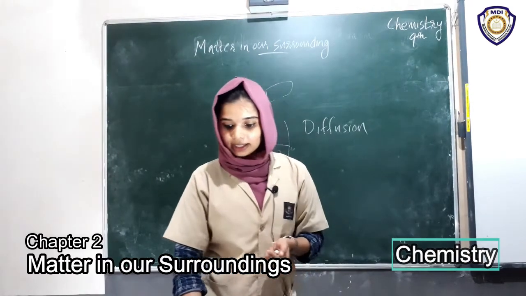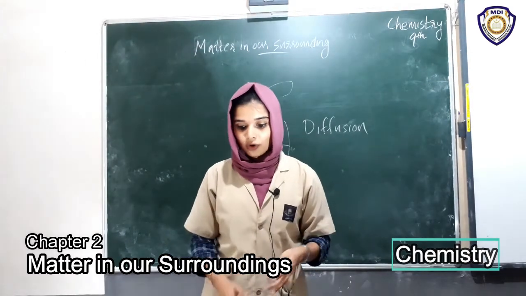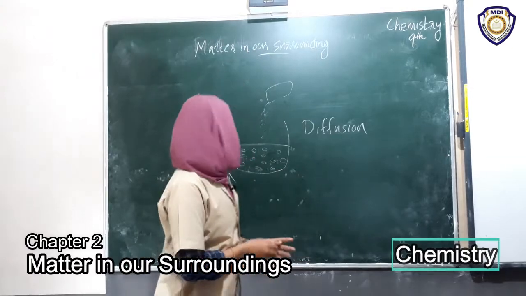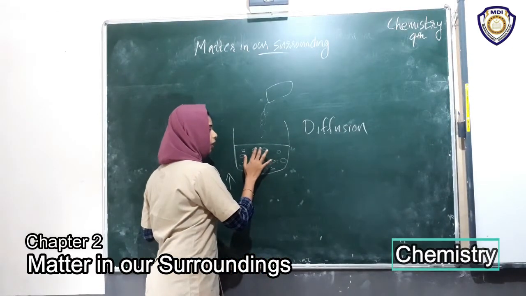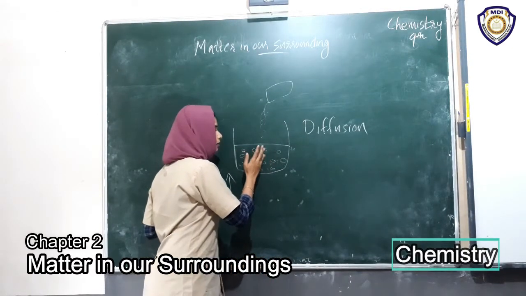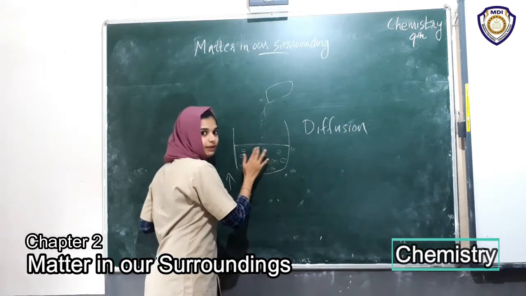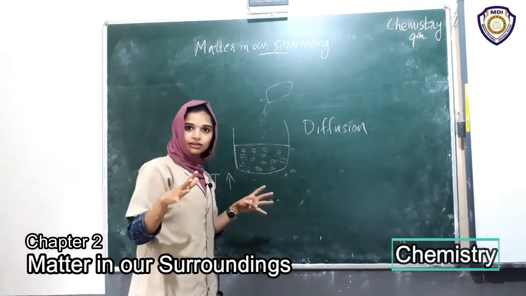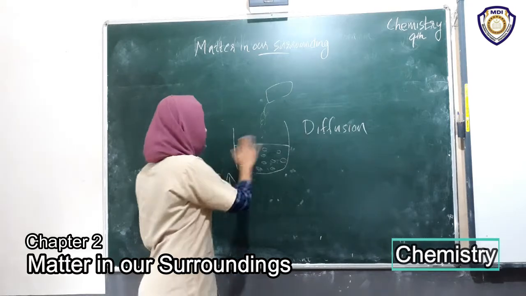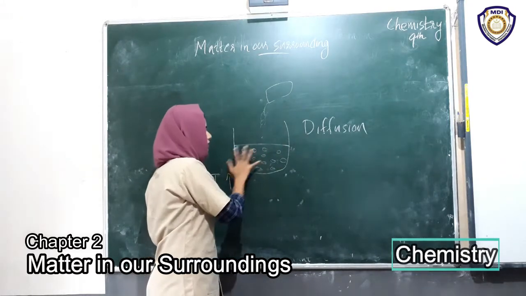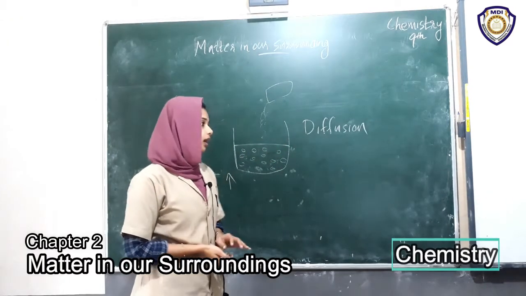Then, the particles of matter have force acting between them. Two particles of matter have an attractive force between them. If there were no attractive force, they would separate, but they stay continuous.